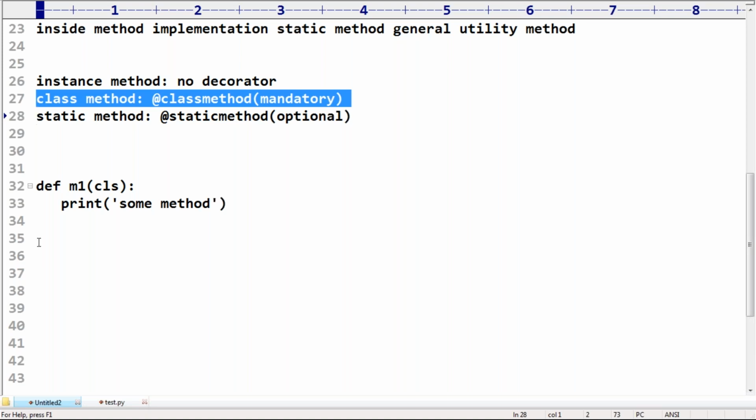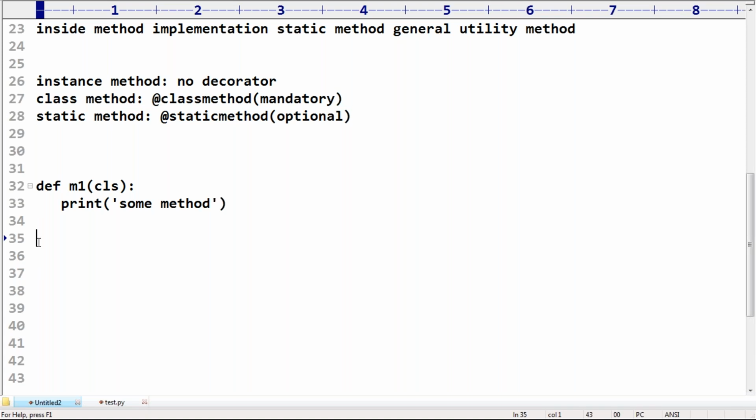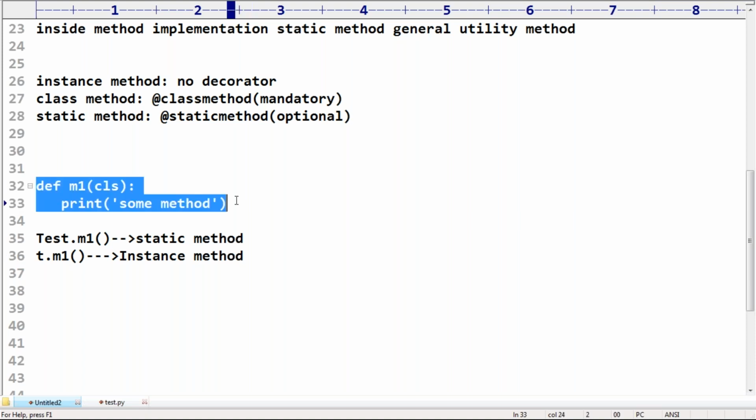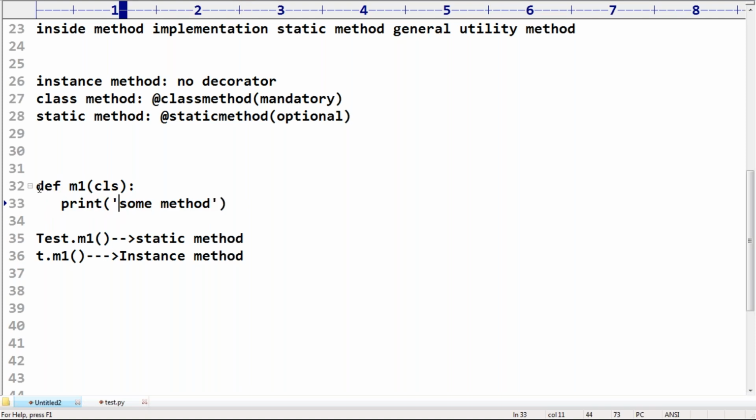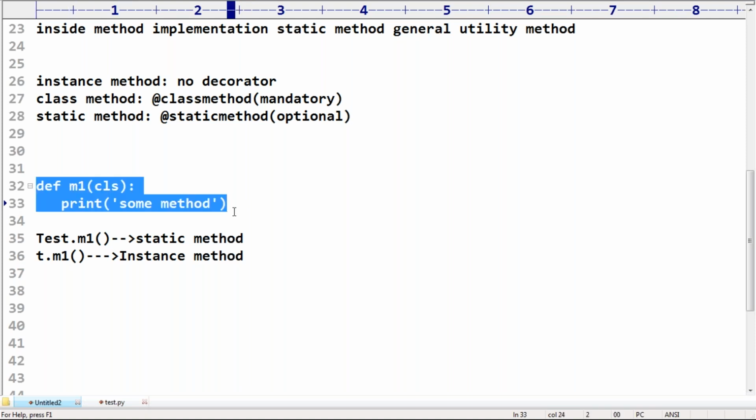Very simple, based on your call. If I call by using the class name, then it is a static method. If I call by using an object reference, then it is called an instance method. Don't get confused. Oi, you are not using any decorator, man. Then is it an instance method? Is it a class method? Are you calling this one by using an object reference? Yes, man. Oh, it is an instance method. Are you calling this one by using the class name? Oh, it is a static method. That's all.